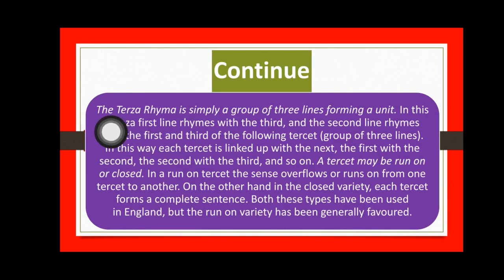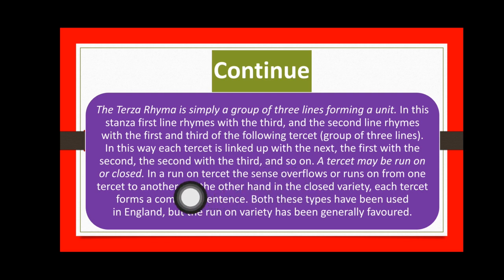Now, the Terza Rima is simply a group of 3 lines forming a unit. Only a group of 3 lines. In this stanza, the first line rhymes with the third, and the second line rhymes with the first and the third of the following tercet, a group of 3 lines. So in this way each tercet is linked up with the next, the first with the second and the second with the third, and so on.